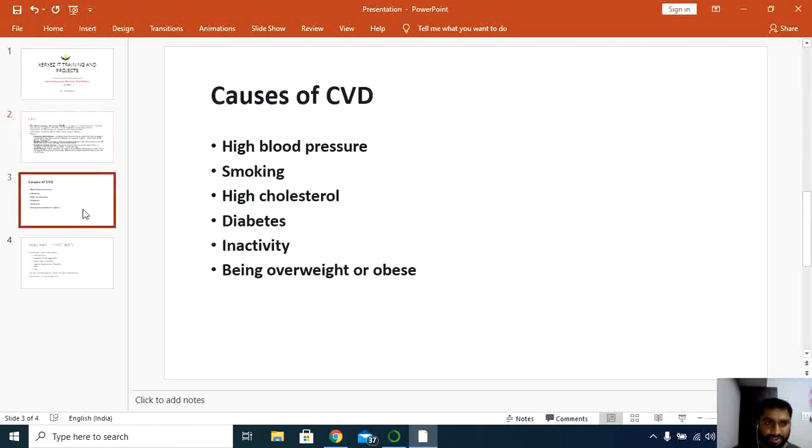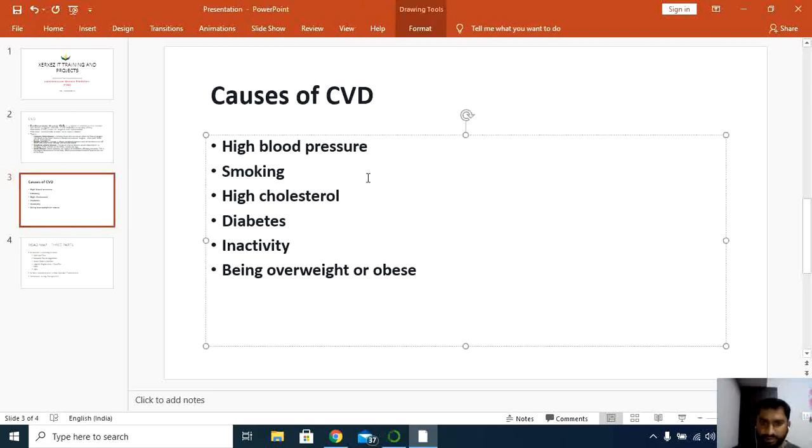regarding the causes of CVD. Obviously, the causes of CVD: high blood pressure is one cause. Next, we have smoking, so the chances of having a heart attack when it comes to smokers are high. High cholesterol, obesity, the oily items, diabetes. If you have diabetes, there may be a chance of CVD. Next, we have inactivity, obesity, being overweight.